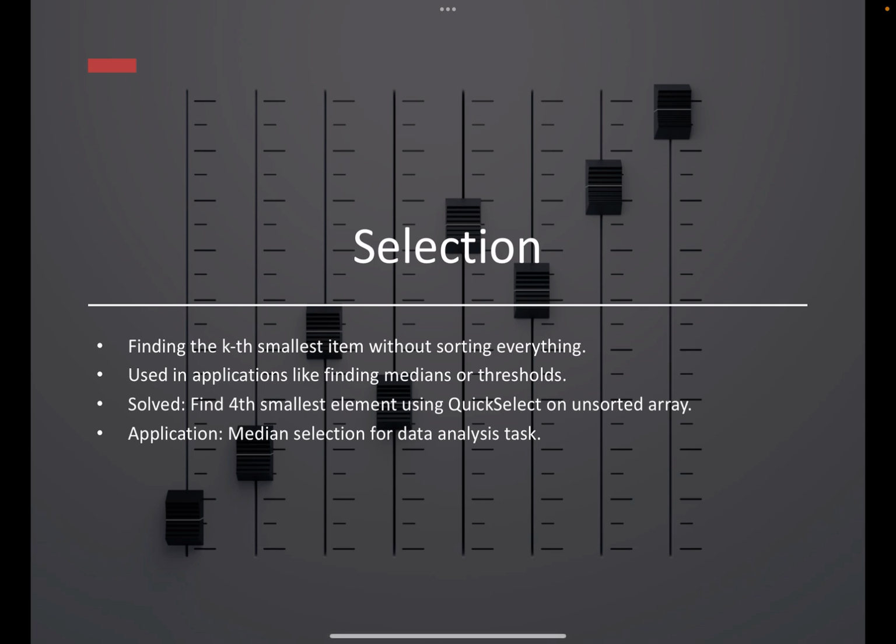All right, let's dive into selection. Selection is about finding the k smallest element without sorting everything entirely, so you don't do any full form of sorting. A great way of practicing is solving for the fourth smallest number, for instance, which is what I did using quickselect. It's useful when you just need to find the median or a threshold value quickly in a large data set. Selection is used in applications like finding medians or thresholds, which is essential for data analysis tasks most often.